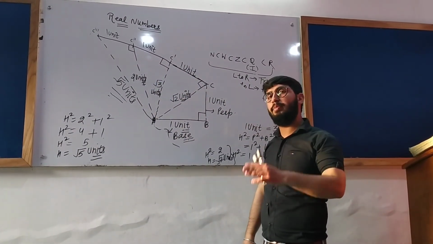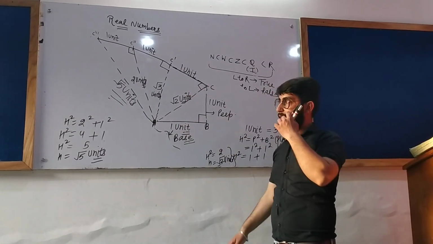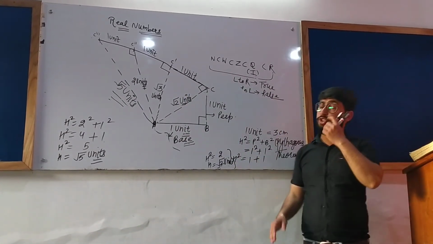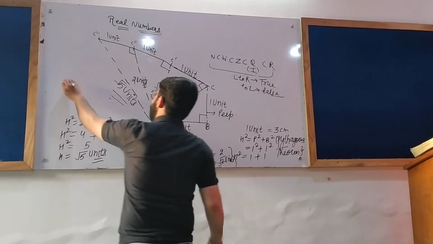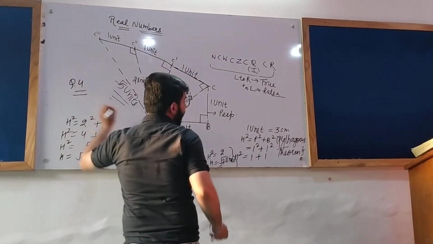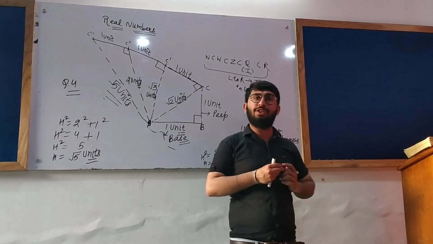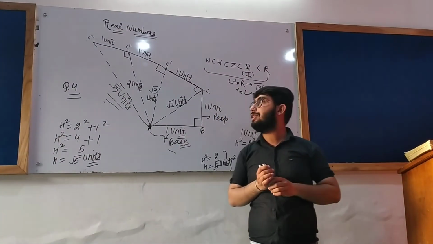You can also go ahead to form more spiral. The length of the spiral will increase if you keep going like this. This was question number 4 of exercise 1.2 we have done. With this question the exercise is finished.